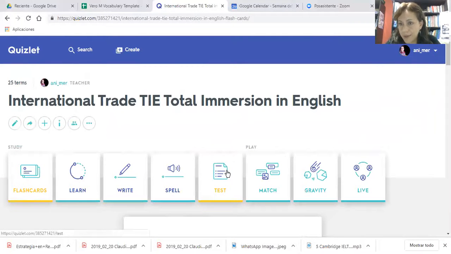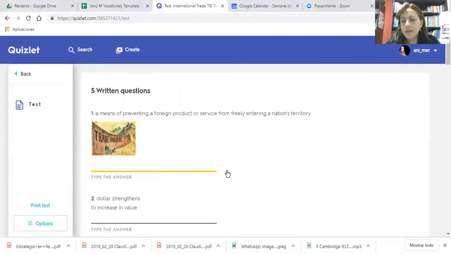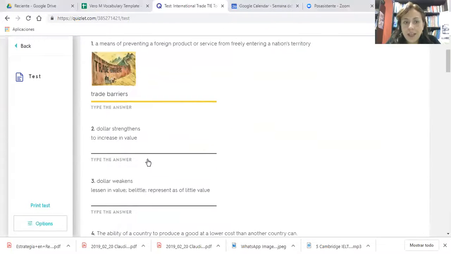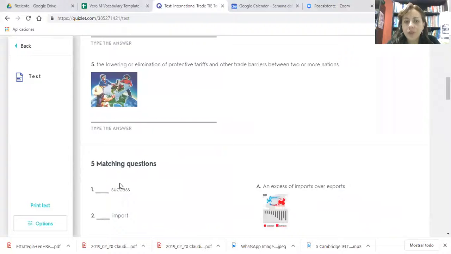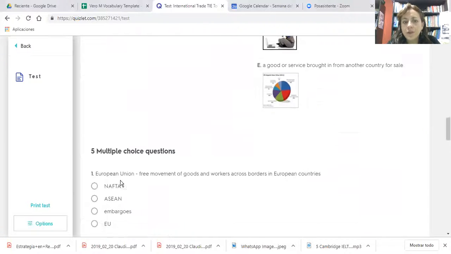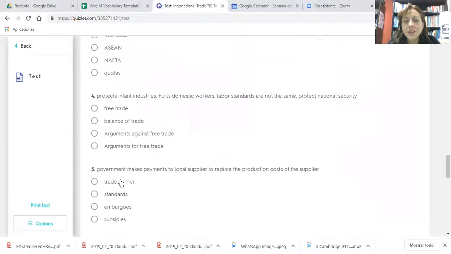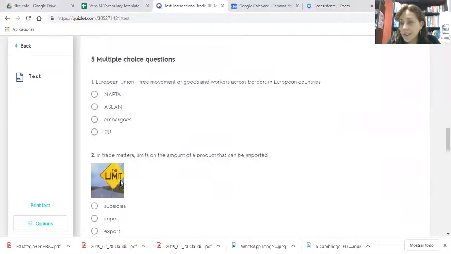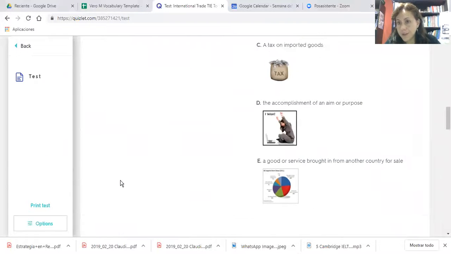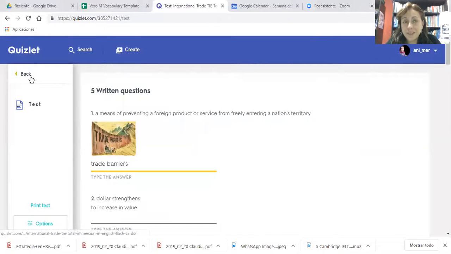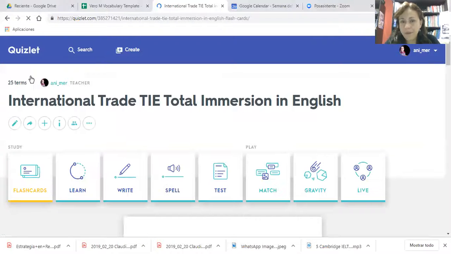The test is a combination of many things. I mean, not too many. It's like a means of preventing a foreign product or service from freely entering a nation's territory. Here is the word: trade barriers. And then you scroll down and you have to complete, you have to match, you have to use multiple choice, etc. So the idea is that you practice the same topic in different ways, so it's going to be interesting and you're going to be happy.